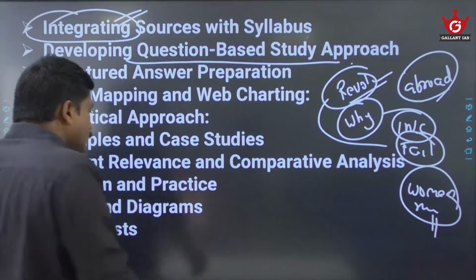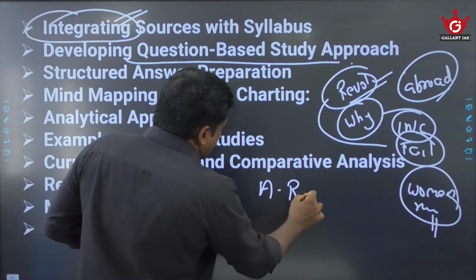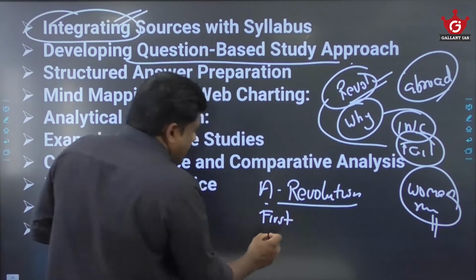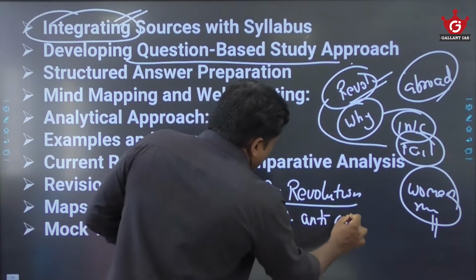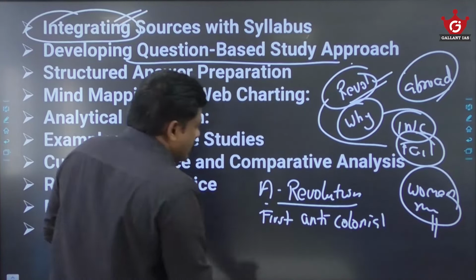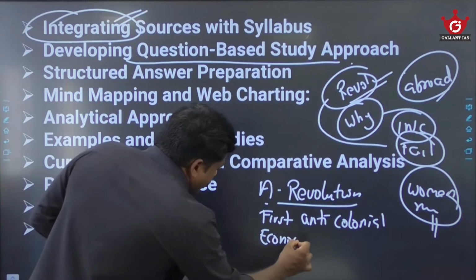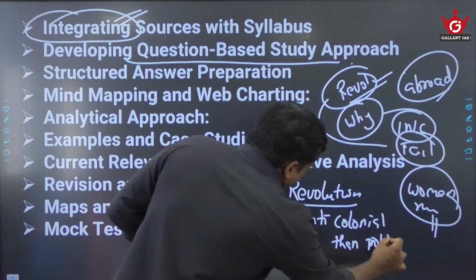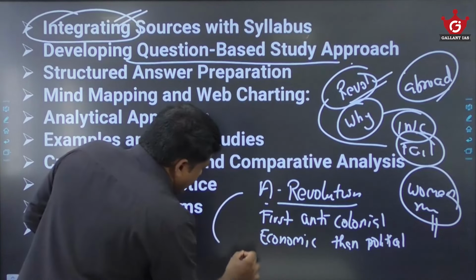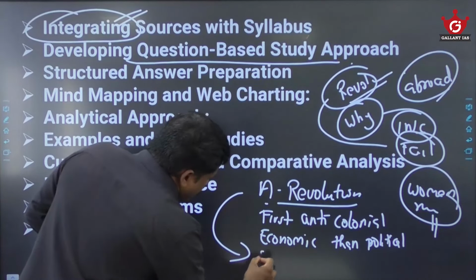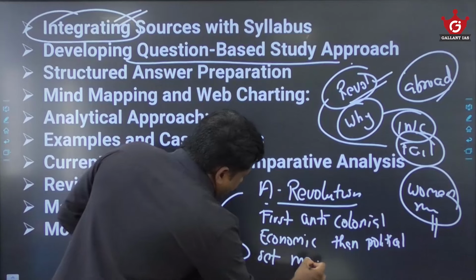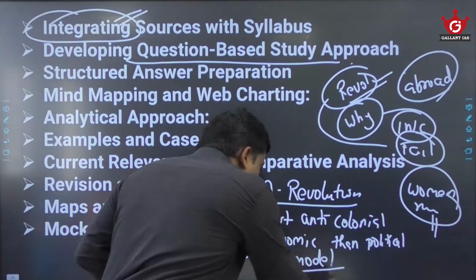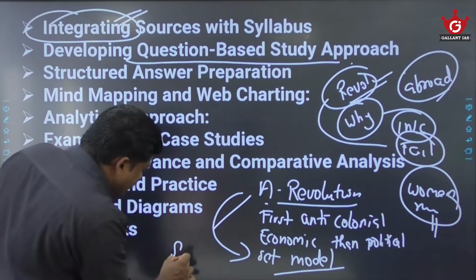For example, there is the American Revolution. You study the American Revolution. You should know why it is the first freedom struggle, or why it is the first anti-colonial struggle. Why was it an economic revolt rather than a political revolt? Why this American Revolution, or how it set an example, set a model for these anti-colonial struggles? How did it set a model for anti-colonial struggles, or what can be the reason for the success?